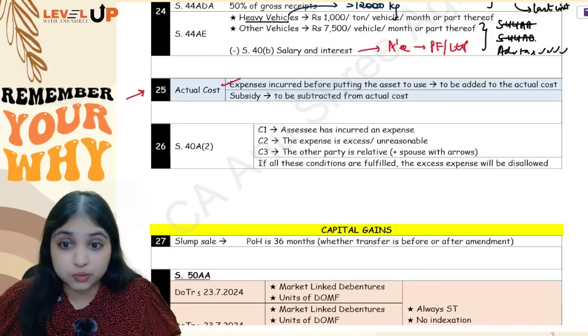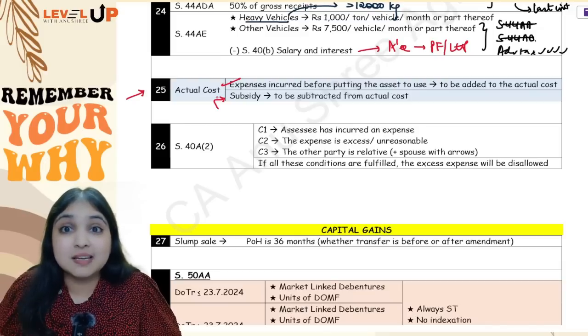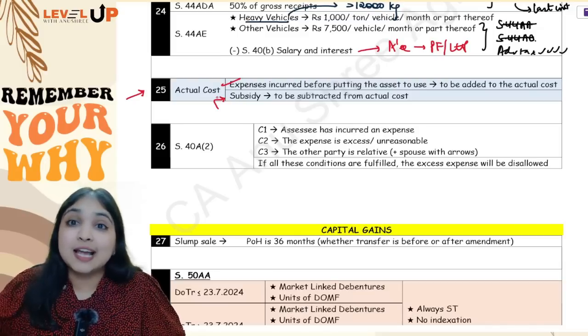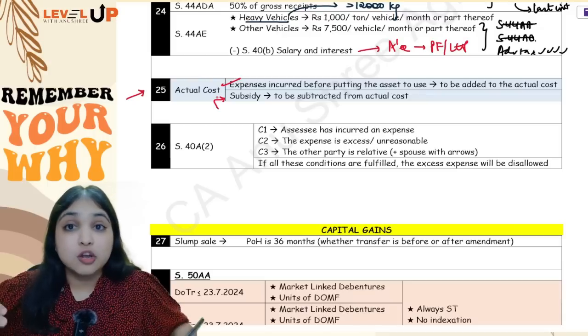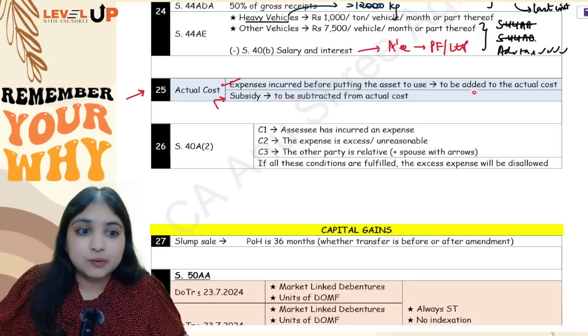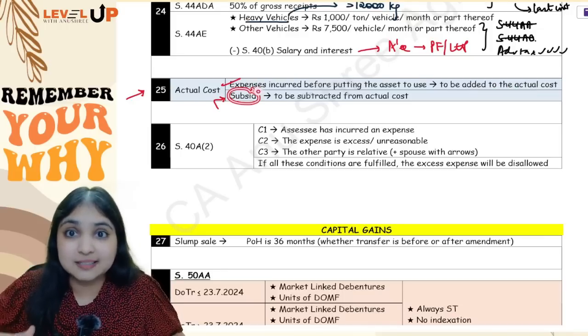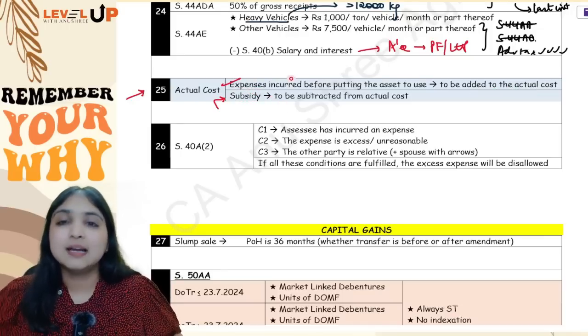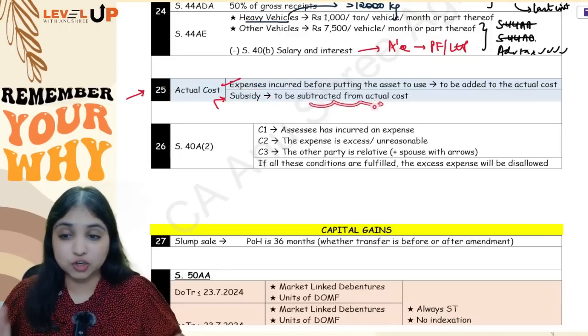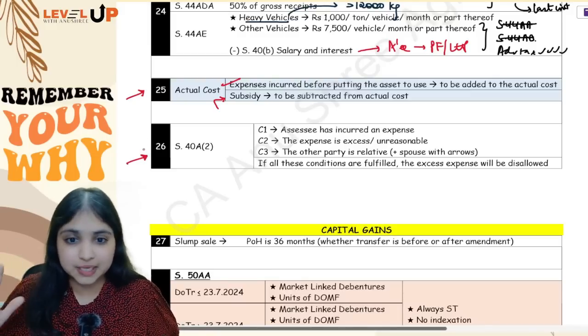Now this everybody knows, but the point which I want to highlight for you is subsidy. In case assessee has received any subsidy to buy the asset, that has to be reduced from actual cost. So whatever expenses are incurred before putting the asset to use, it will be added to the actual cost, but whatever subsidy has been received by the assessee to enable him to buy the asset, the subsidy will be reduced from the actual cost. Okay, now coming to section 40A subsection 2, here 3 simple conditions.